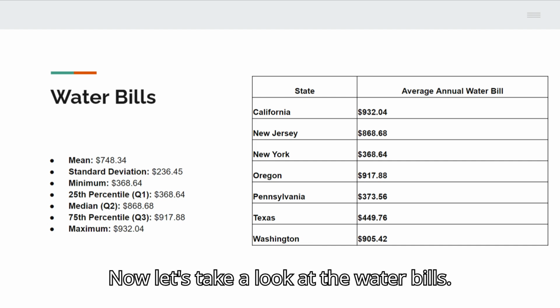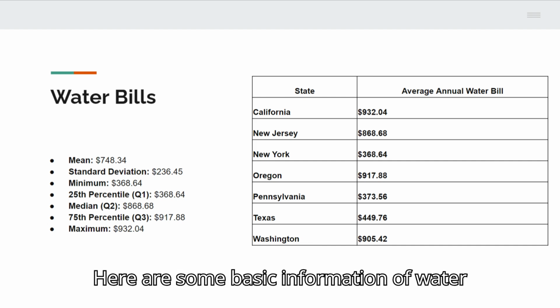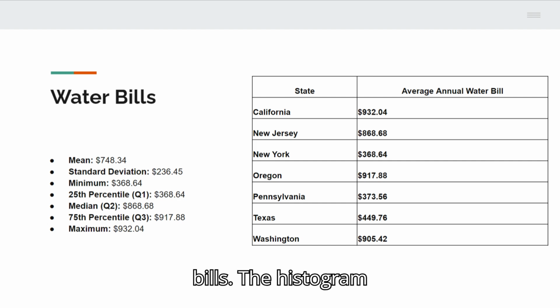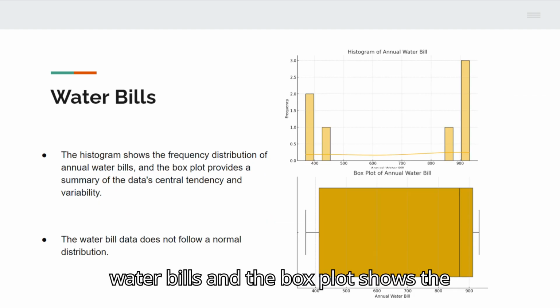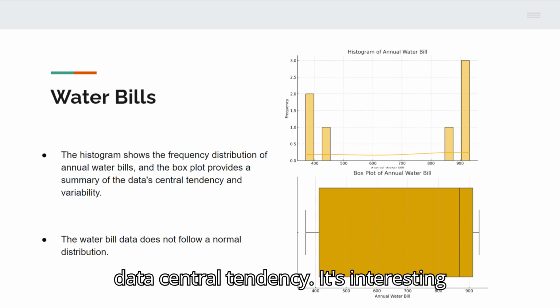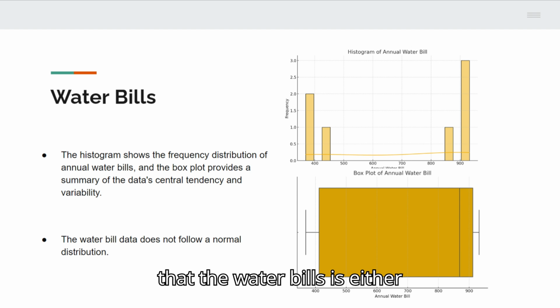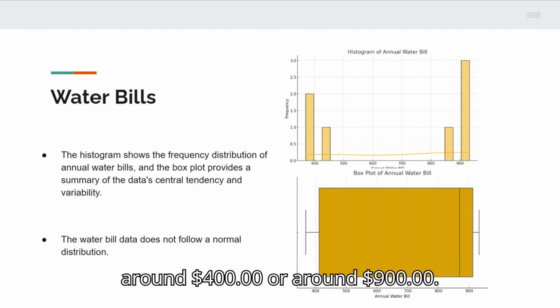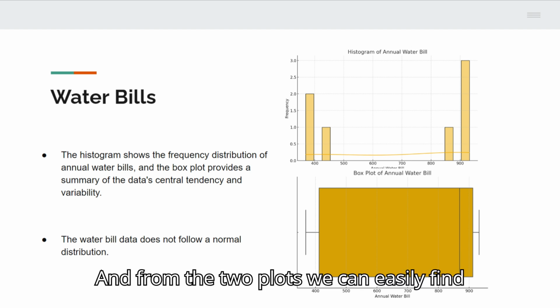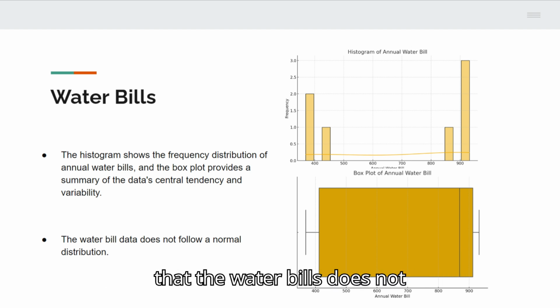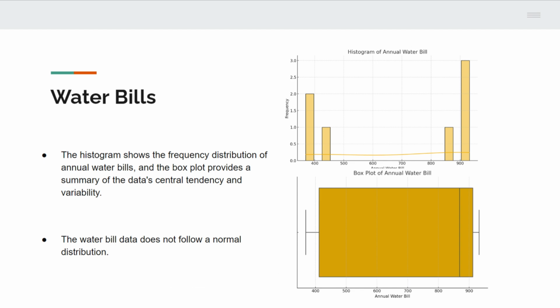Now let's take a look at the water bills. Here is some basic information on water bills. The histogram shows the frequency distribution of the water bills, and the box plot shows the data's central tendency. It's interesting that the water bill is either around $400 or around $900. And from the two plots, we can easily see that the water bills do not follow a normal distribution.